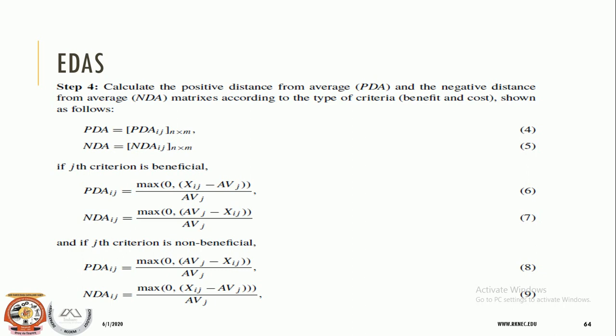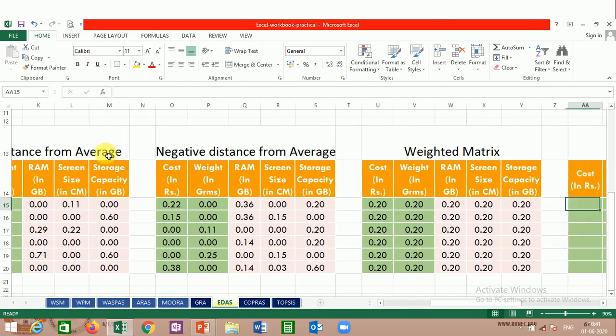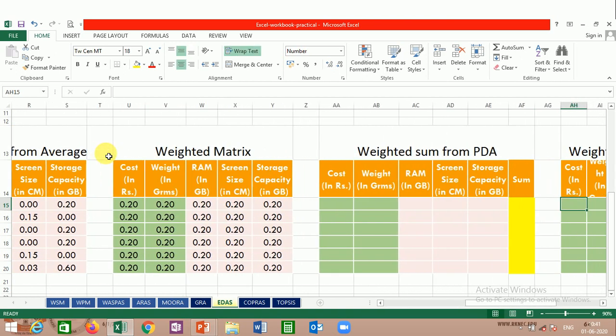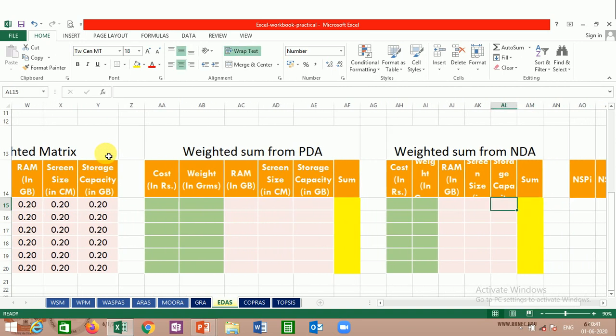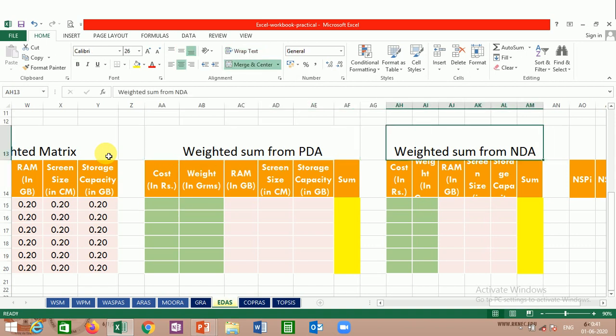So if we look at this, what we have done is the simple calculation which is being proposed in step 4: calculation of positive distance from average as well as calculation of negative distance from the average. So this is done. Next is the weighted matrix. So what is the weighted matrix? The weighted matrix is being doubled in the sense that we need to calculate it for the positive distance average as well as for the negative distance average. You just need to remember that after calculation we need to make a sum of it, right?